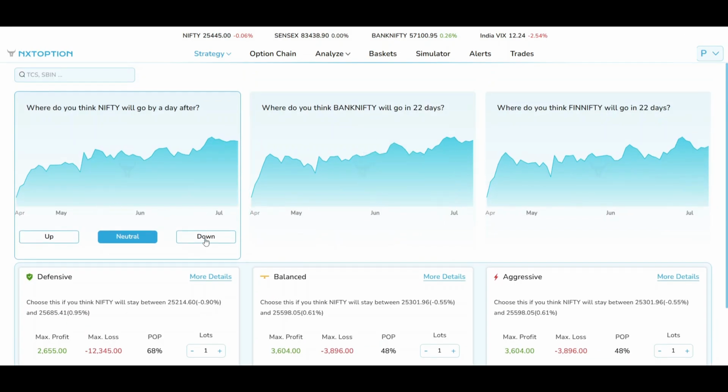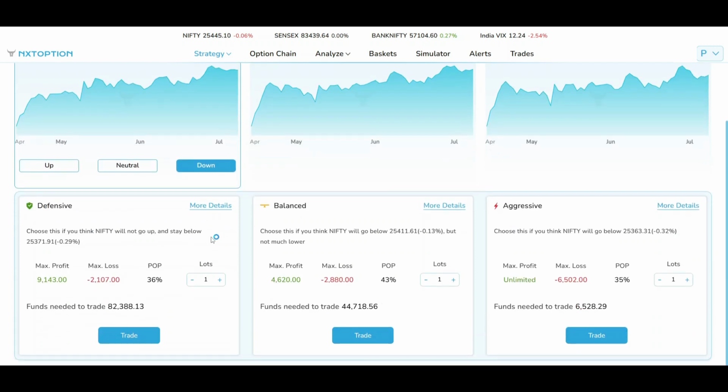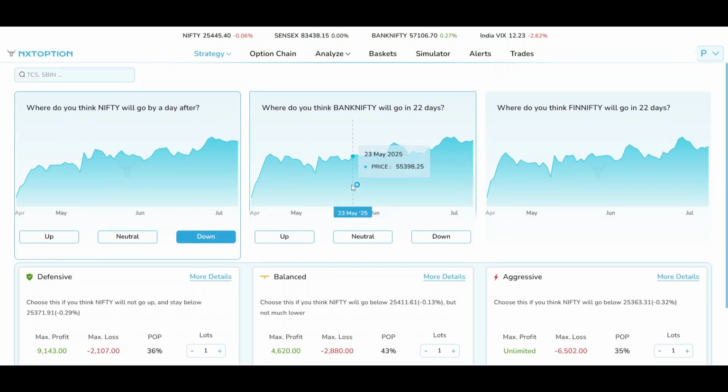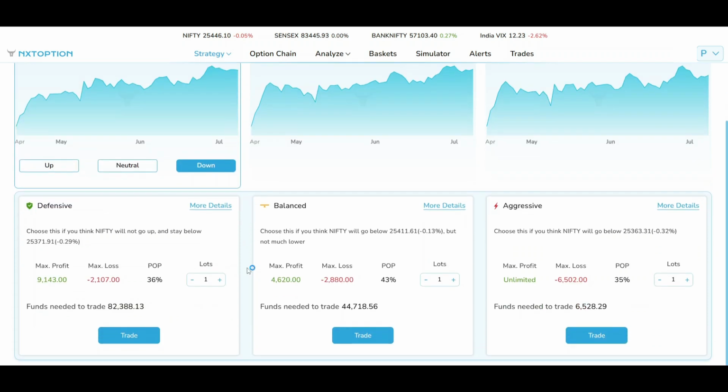So that's for neutral. Let's go for down. So you believe that the market is going to go down tomorrow. Then still you can look at this. You can take defensive, balanced, or aggressive. Right? All you need to know is the direction of the market, and you should be very sure of this direction. And then you'll have to just take your trade.